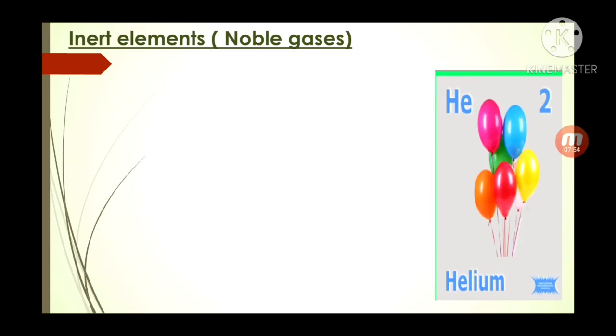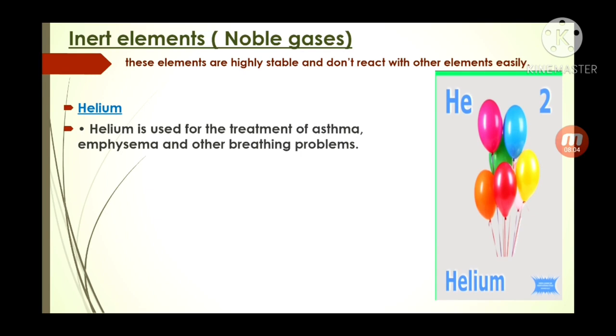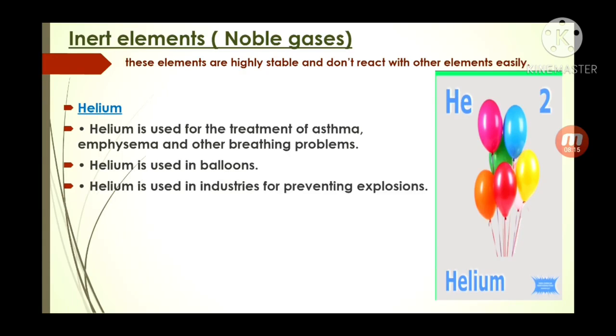Inert elements, noble gases. Here you can see helium. These elements are highly stable and don't react with other elements easily. Helium is used in the treatment of asthma and other breathing problems. Helium is used in balloons. Helium is used in industry for preventing explosions.